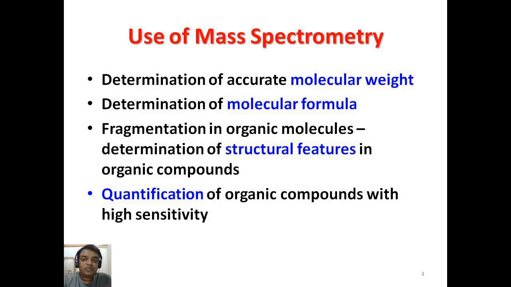Now, what is the use of mass spectroscopy? Generally, mass spectroscopy is used for determination of accurate molecular weight. It is also used for determination of molecular formula by fragmentation in organic molecules, by determination of structural features in organic compounds. It is also used for quantification of organic compounds with very high sensitivity.